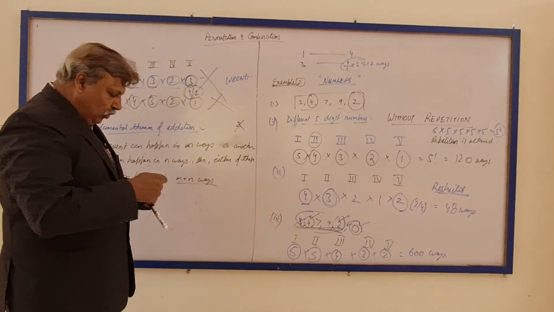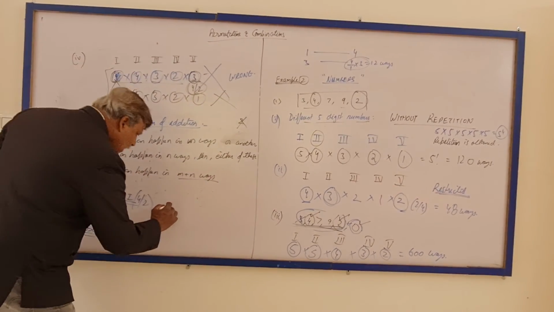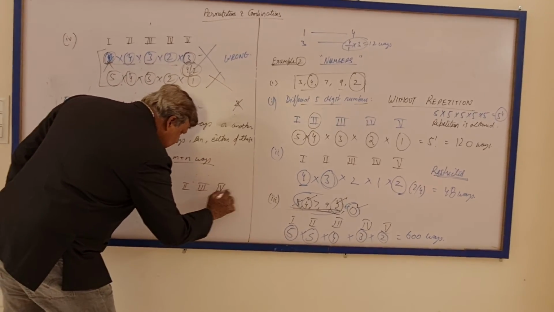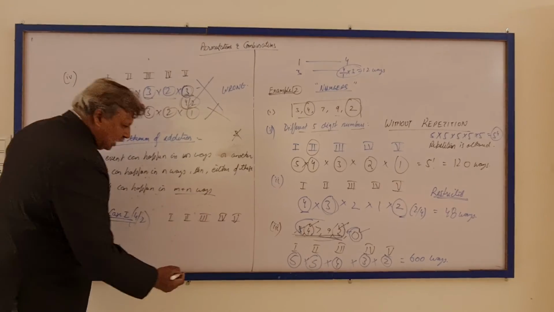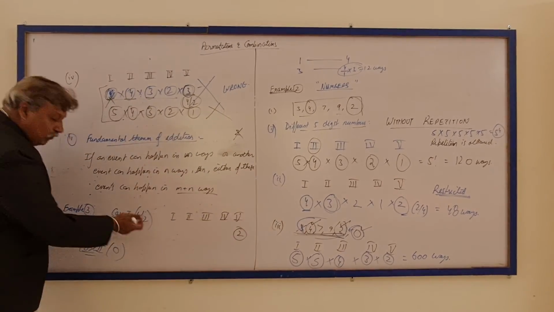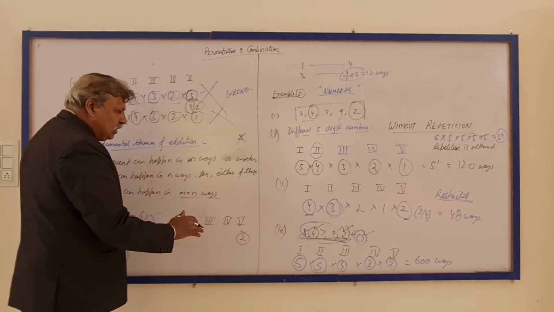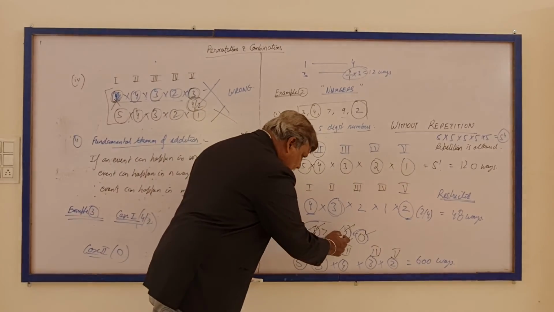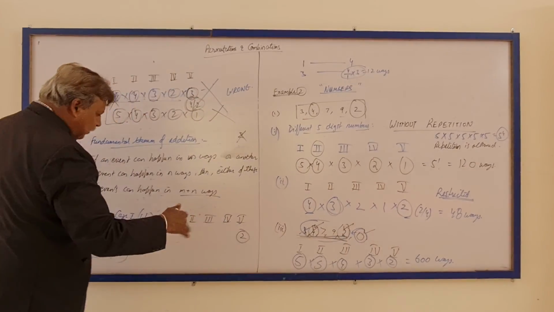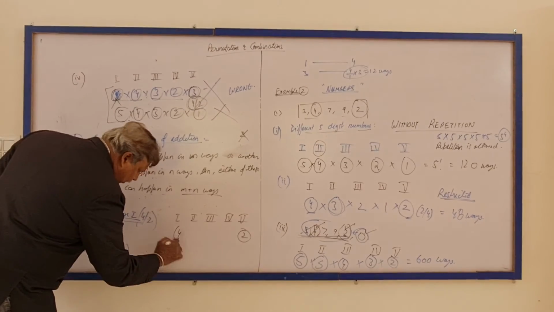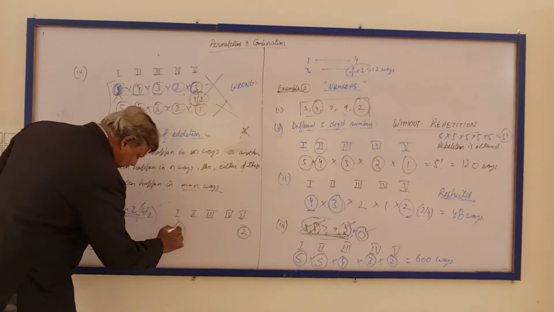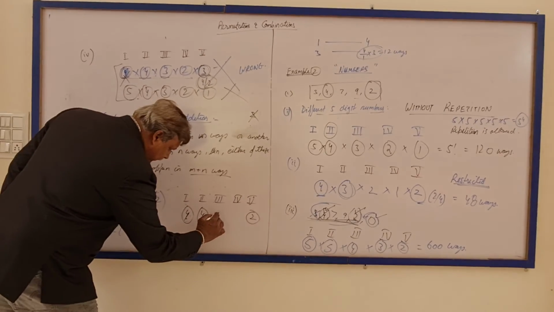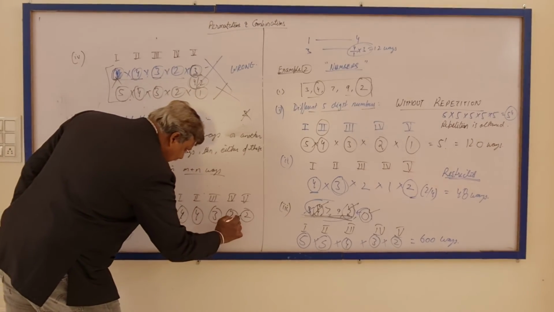So when 4 or 2 is at the last position, I'll consider the number of ways in a different way. The last place can be filled in 2 ways, either 4 or 2. Then either 2 or 4 is gone, so I'm left with 4 digits and 0 is also there. But for the first place, only 4 digits can be used. Then 0 can be included. So 4, 3 and 2.